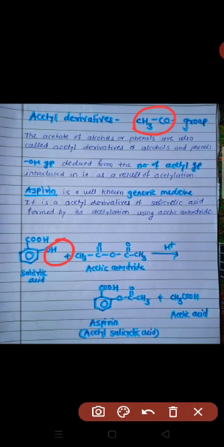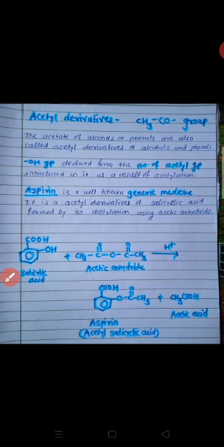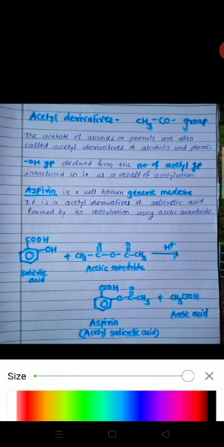See here, salicylic acid, to which acetic anhydride is added in the presence of an acidic medium.